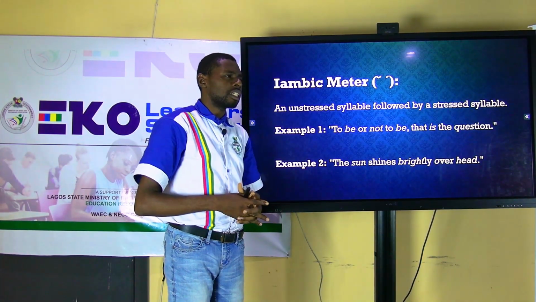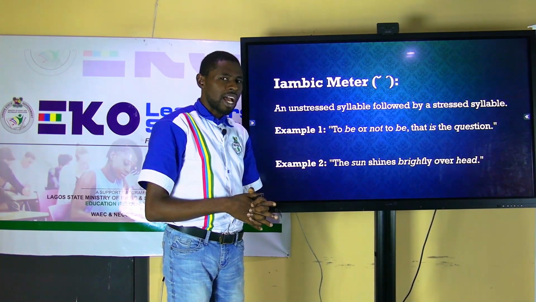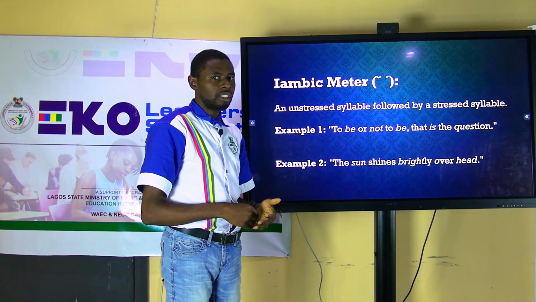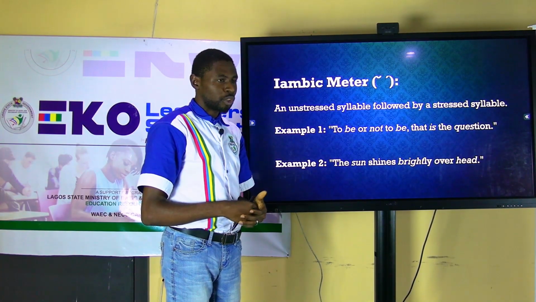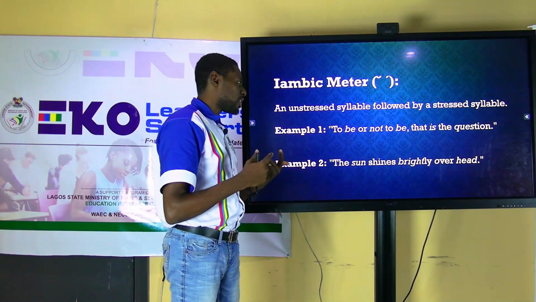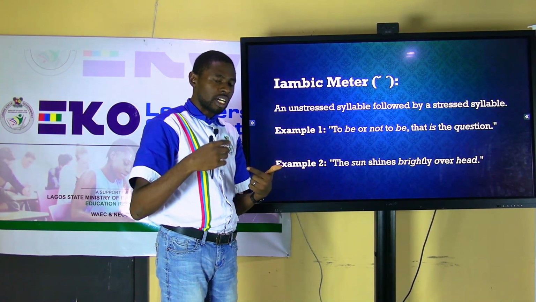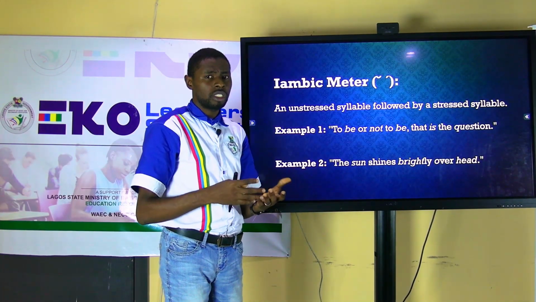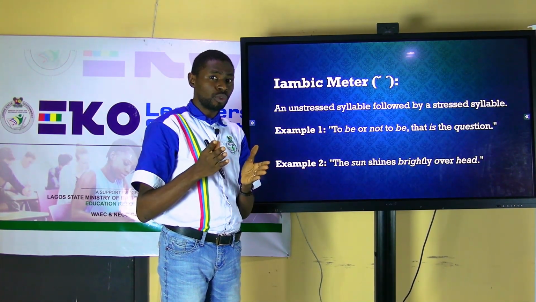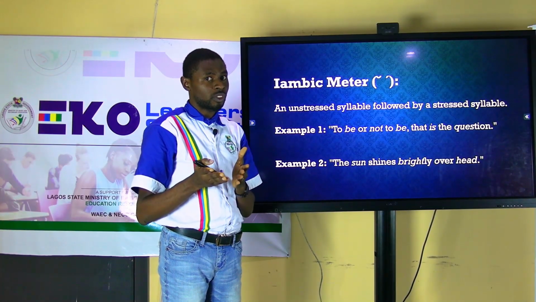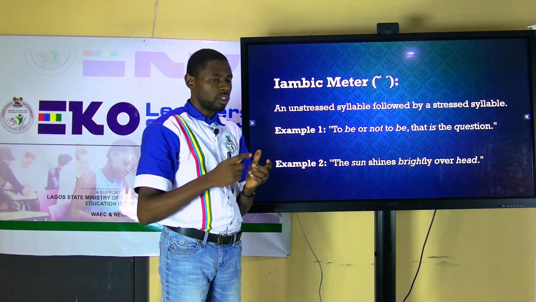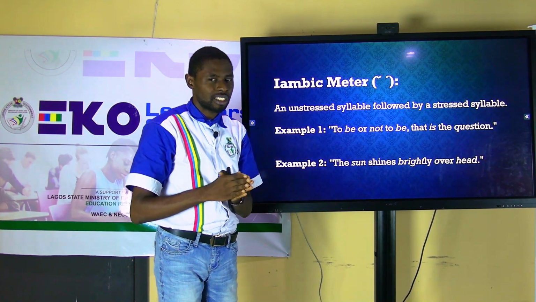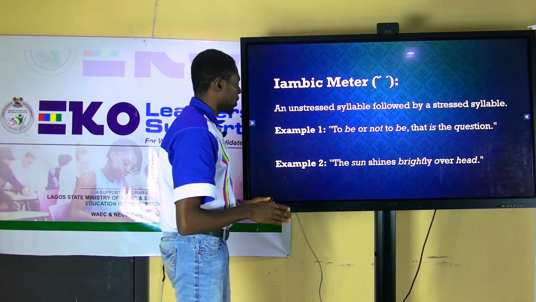So you can have it in words like attain, enforce, deny. So those are words that have one unstressed syllable first and then followed by a stressed syllable. What is the stressed syllable in enforce? Even you raised your brows when you said force. Force is the stressed syllable, en is the unstressed syllable, and that makes it an iambic foot or an iambic meter.